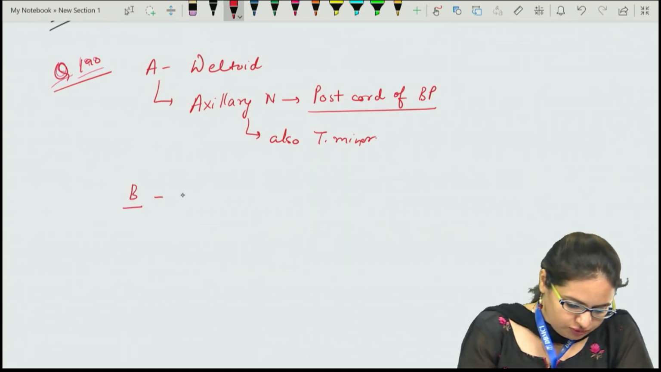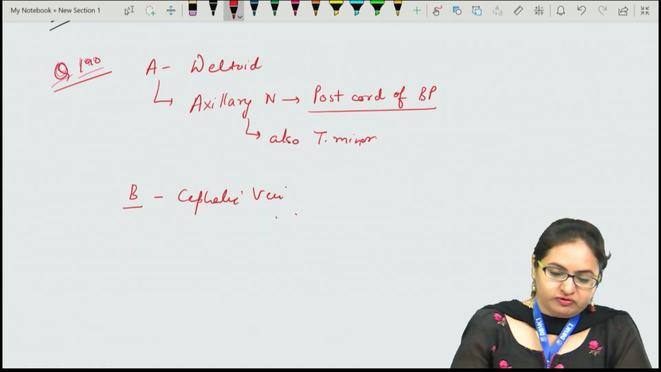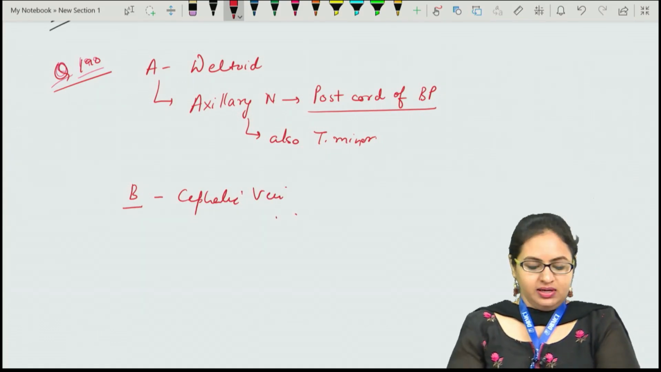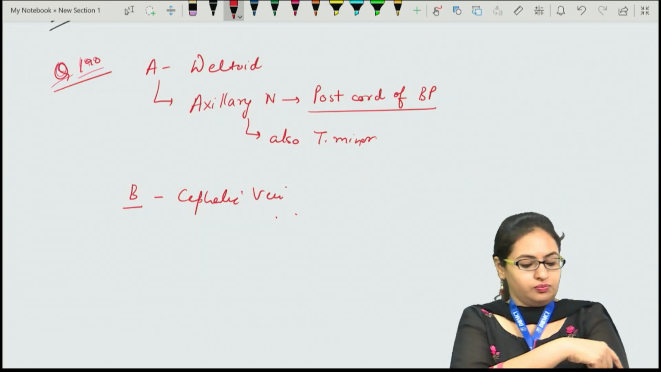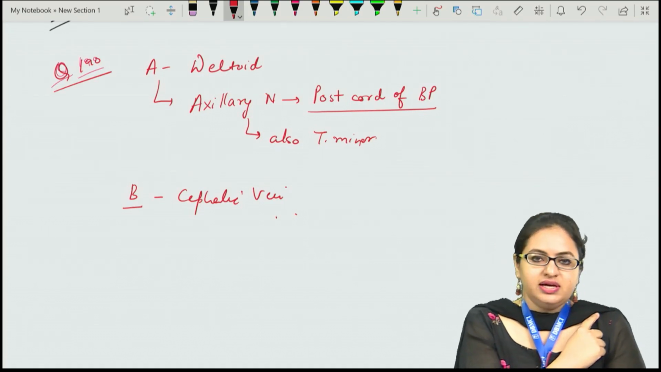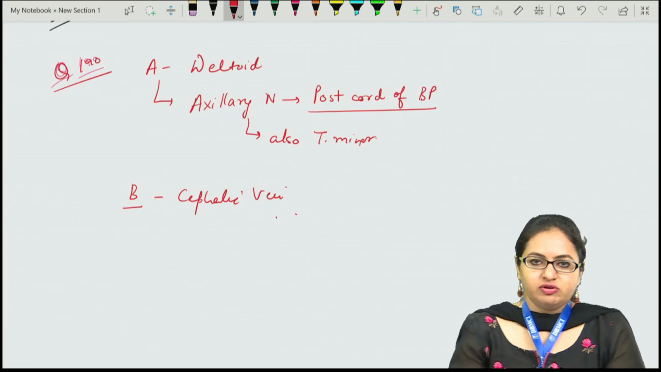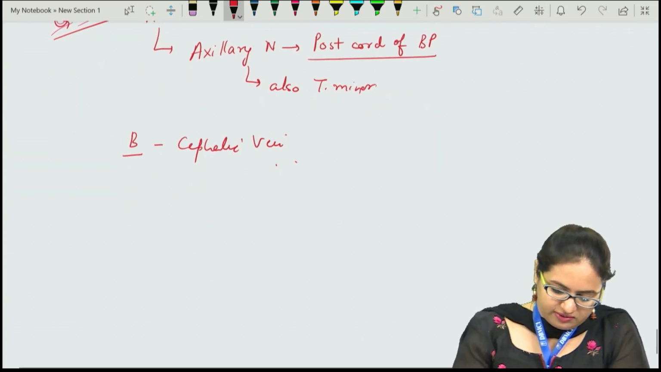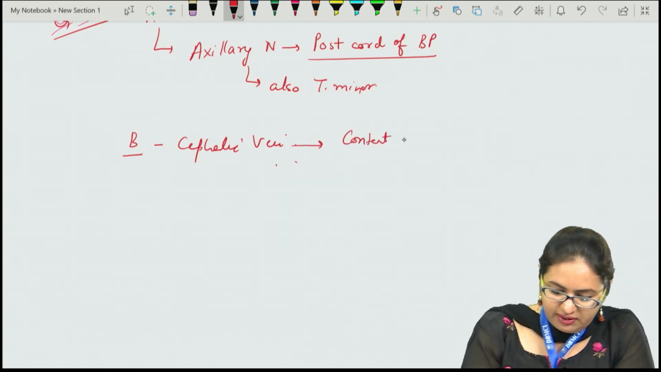Then the B option was cephalic vein. The cephalic vein is one of the superficial veins of the upper limb. It traverses along the outer border or the lateral border of the arm, and as it reaches towards the shoulder, it runs in the deltopectoral groove and then pierces the clavipectoral fascia to drain into the axillary vein. So it is one of the contents of the deltopectoral groove.